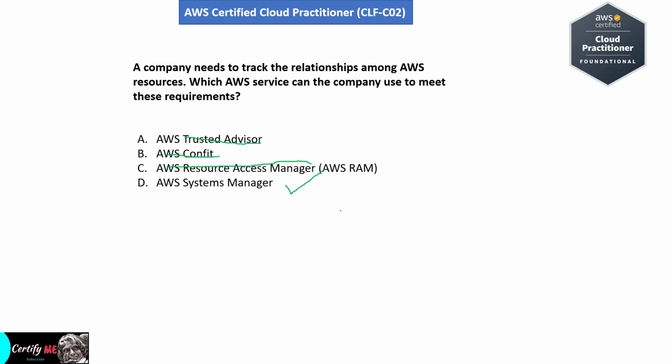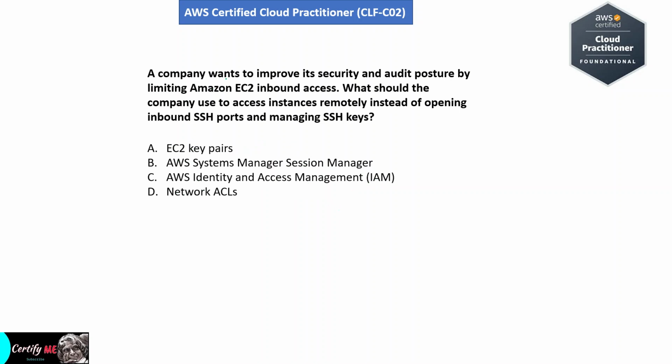Next question. A company wants to improve its security and audit posture by limiting Amazon EC2 inbound access. What should the company use to access instances remotely instead of opening inbound SSH ports and managing SSH keys? Option A, EC2 key pairs. Option B, AWS Systems Manager Session Manager. Option C, AWS Identity and Access Management. Option D, Network ACLs.